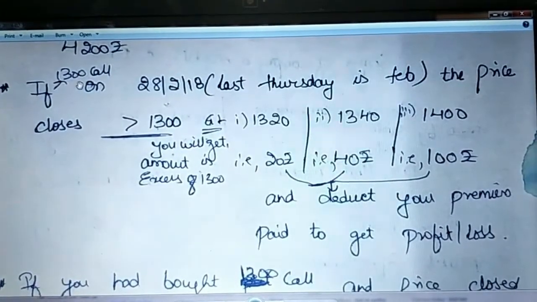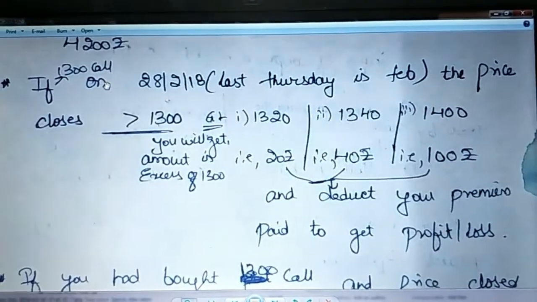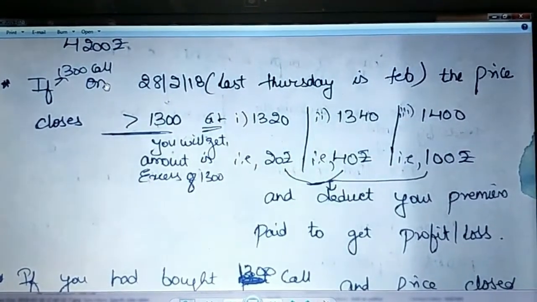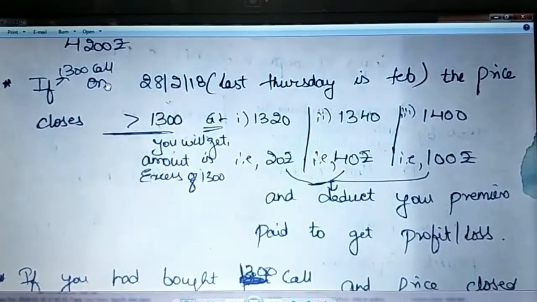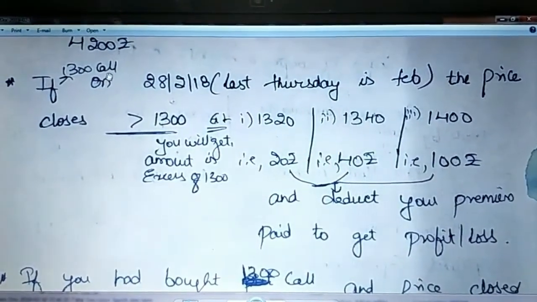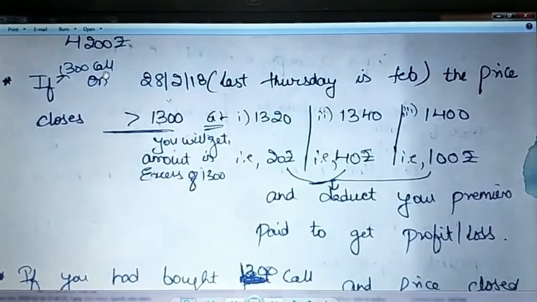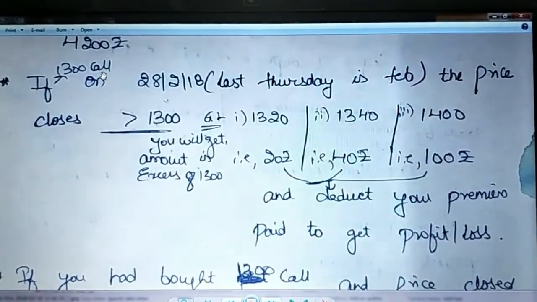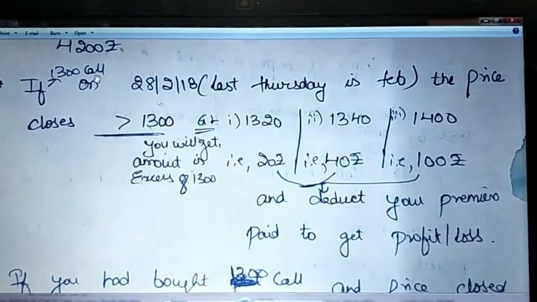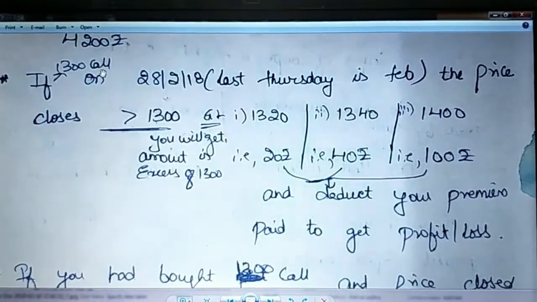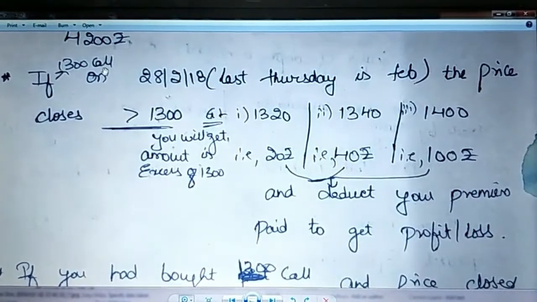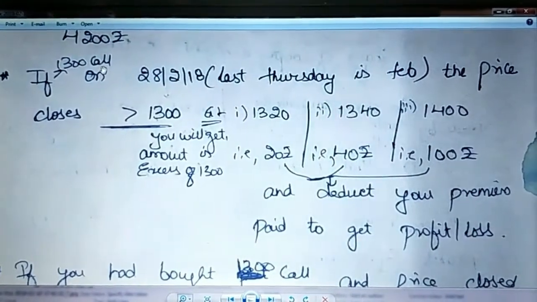Now let us take the example of the 1300 call. If you bought the 1300 call, the option expires on the last Thursday of every month. In February, the 28th is the last Thursday, so it will expire. What does it mean? You bought a 1300 call. Why did you buy it? Expecting that the share will increase more than 1300, so you will get some profit. You didn't have the 6,30,000 or some amount like that. Your expectation will be correct only if the share exceeds 1300, right? You bought a call, expectation is increase, and it should exceed 1300, then you will get into profit.